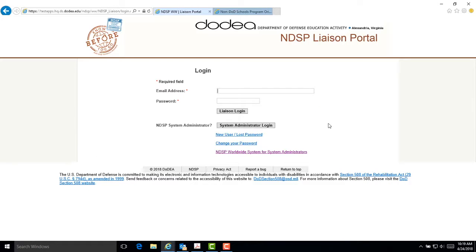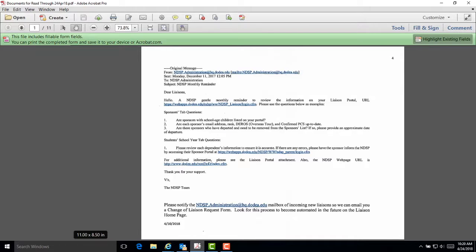If you are a new liaison, please enter your email address and click on the New User link. A temporary password will be sent to you. Once you receive your temporary password, you will then be able to change your password. On the 10th of every month, an automatic email will be generated requesting that you access the NDSP Liaison Portal, review the information, and provide any modifications if necessary. In addition, you will be able to access this portal at any time using the above URL.